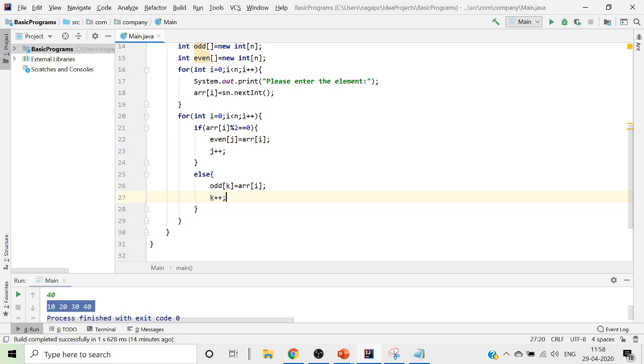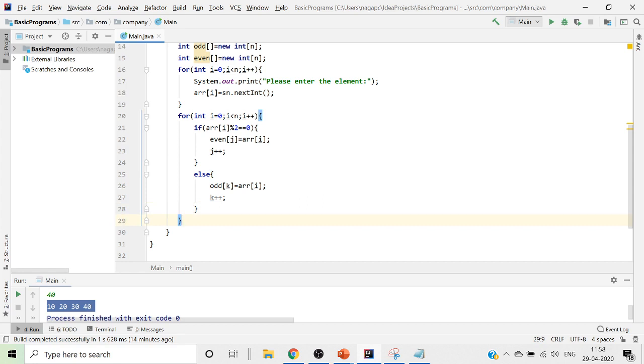Now to go ahead and print all the values, what we will do is, we will now come out of this entire for loop.